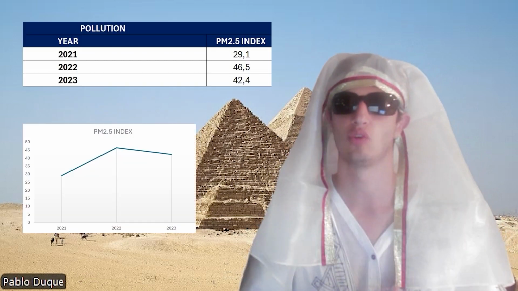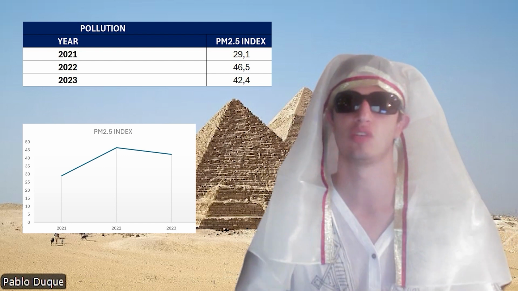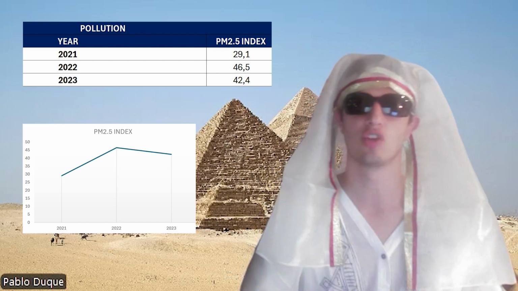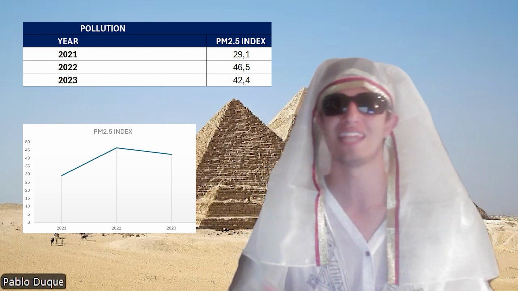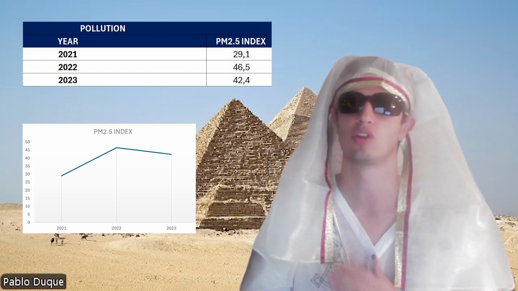Finally, to analyze the country's position in environmental care, we show the PM 2.5 index, which shows the quality of the air in the country. In order to explain the relevance of this indicator, we will just say that according to the index, Egypt is the ninth most polluted country in the world.